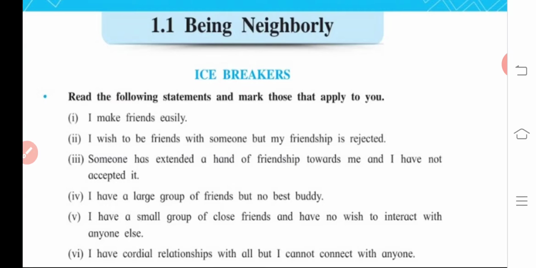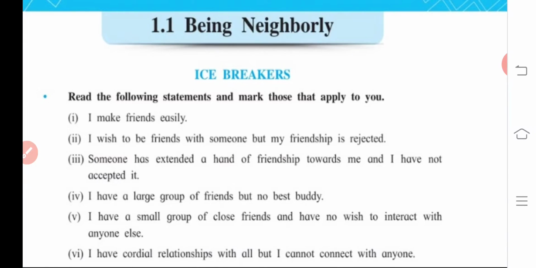Next, the fourth one: I have a large group of friends but no best buddy. Some are saying that yes, I am crowded by people, but I do not have my best friend. Best buddy, in a sense, means the best friend, and I do not have that. Suppose you have such an experience, your response would be the fourth one: I have a large group of friends, but no best buddy.